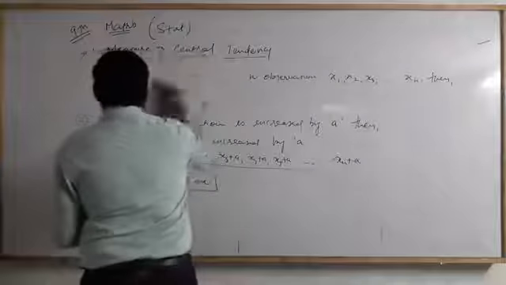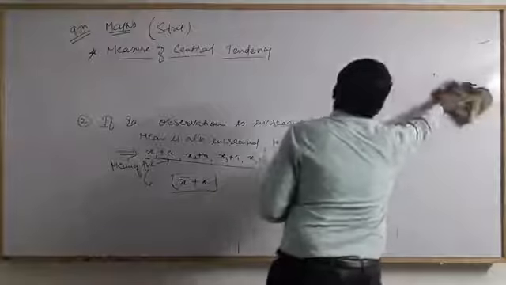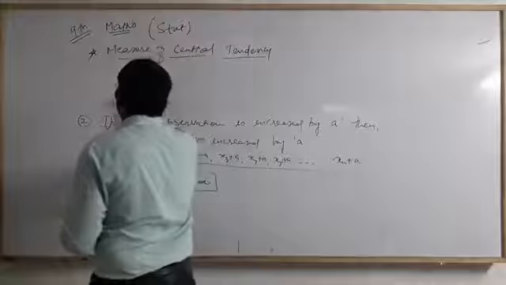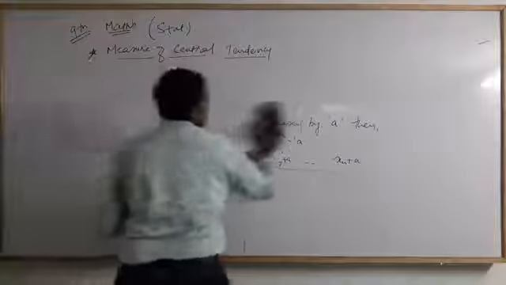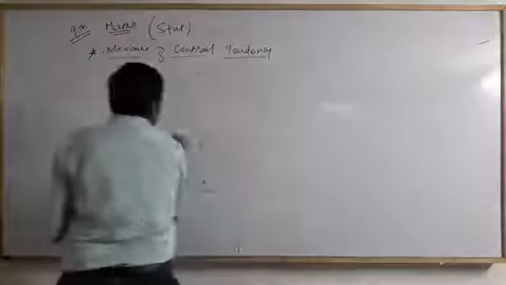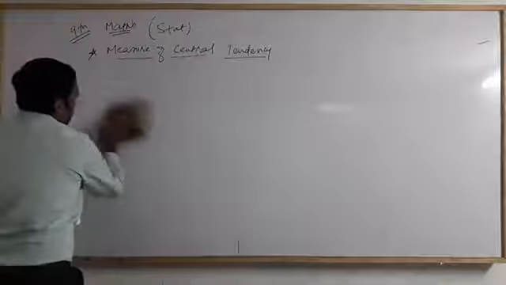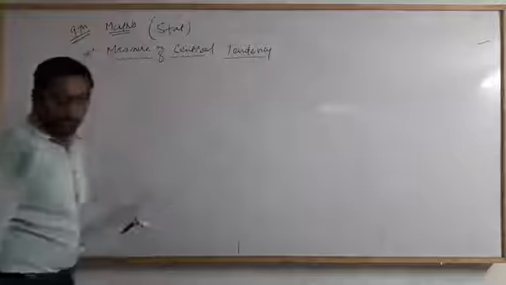That is equal to the second property, same as the second property. What is that property?